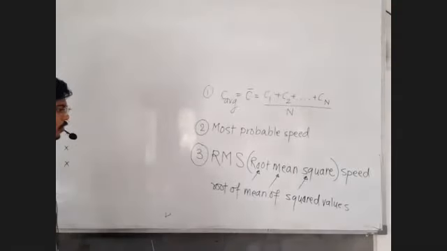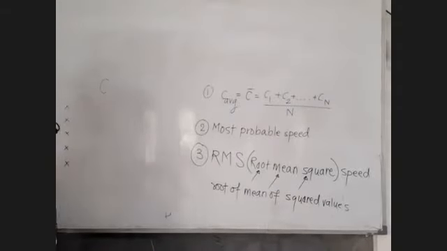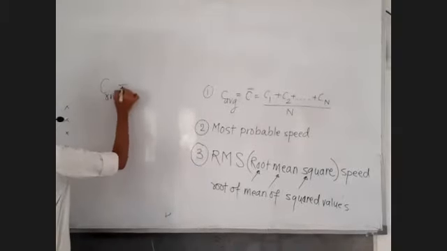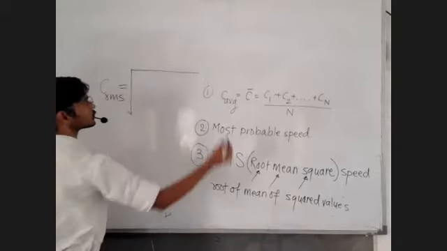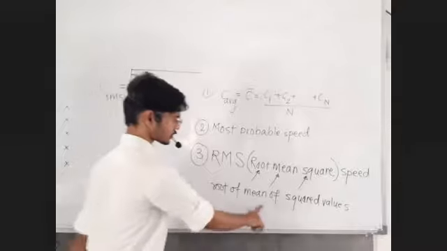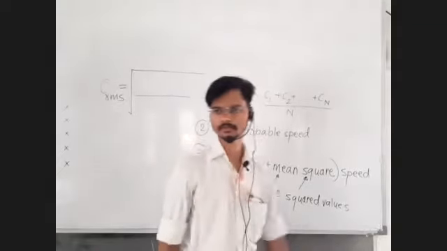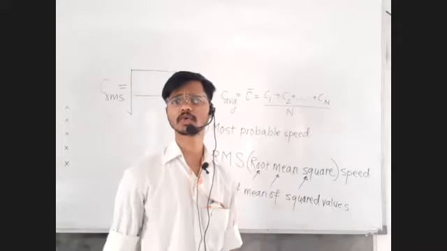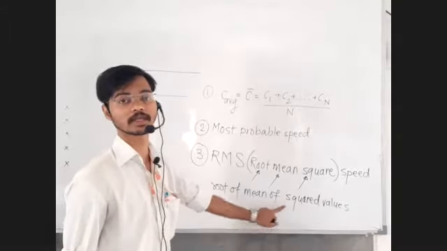Let us try to write the formula. C means speed. RMS speed is equal to root of mean of. Mean means divide by total count. Taking the mean, taking the average means what? Divide by total count. If there are 5 people and you have to take their average age, you have to divide the total age by 5. So mean means divide by count.